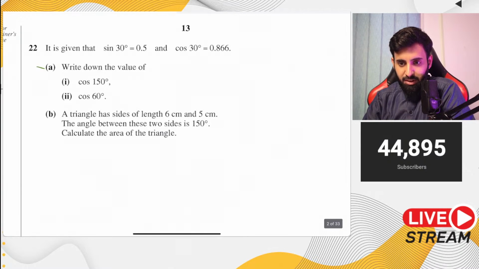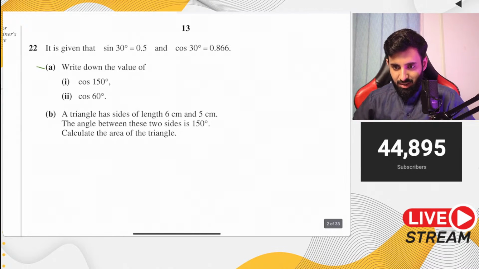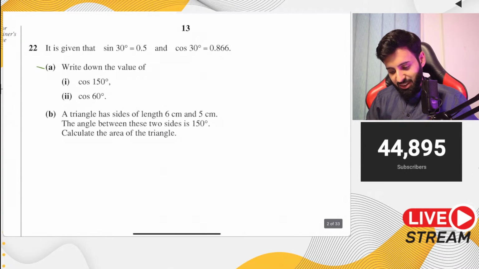The reason why it was minus 12 upon 13 is because it was the supplementary angle, and for the supplementary angle, the sign changes. Minus 0.866. Yep, that's correct.